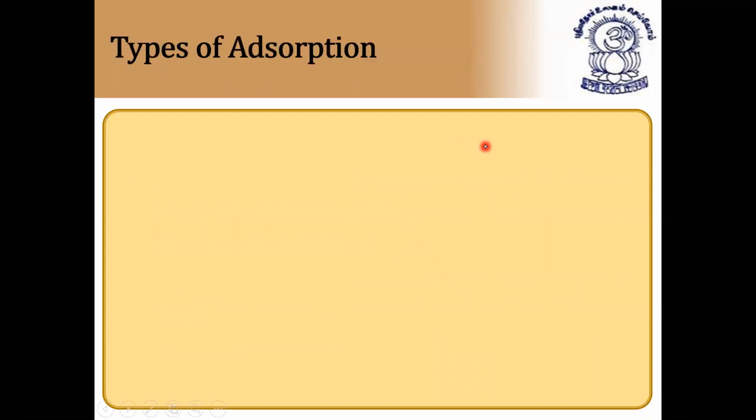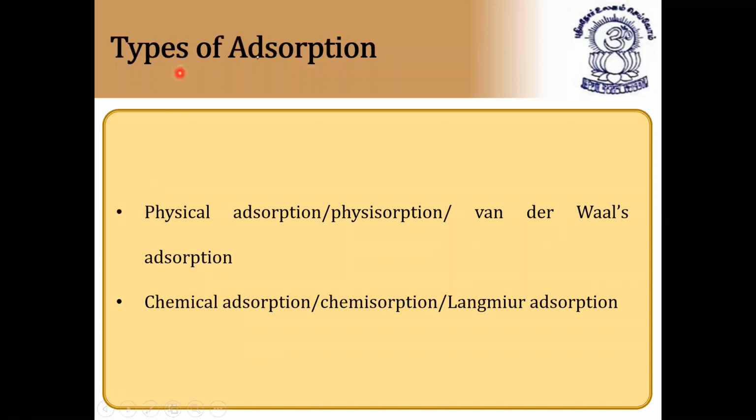Next, types of adsorption, very, very important. We have mainly two types of adsorption. If the process is physical in nature, it is called physical adsorption, or physisorption, or van der Waals adsorption. And if the process is chemical, we call it chemisorption, chemical adsorption, or Langmuir adsorption. All this we are going to discuss now.